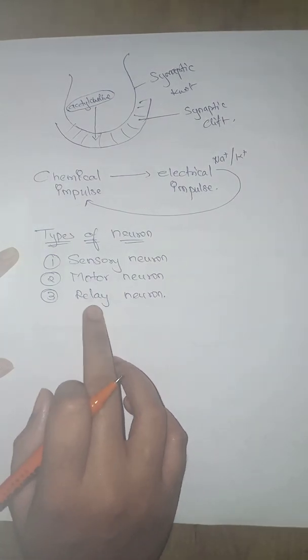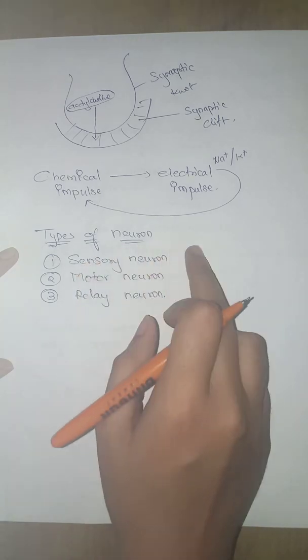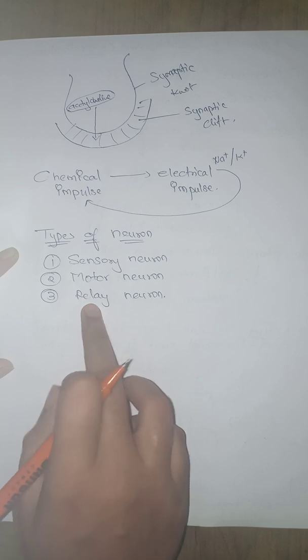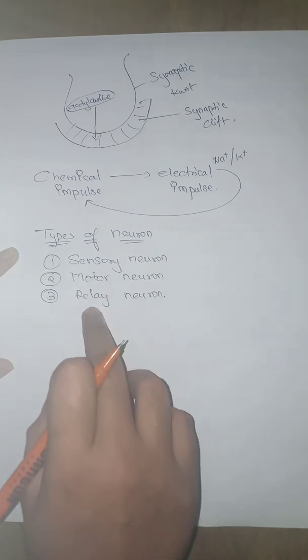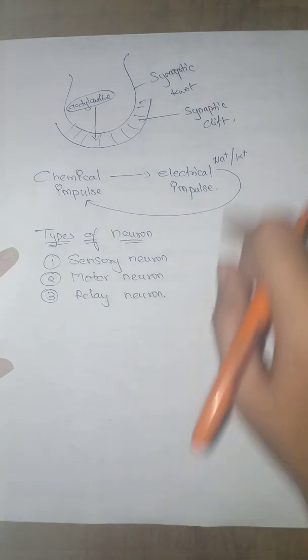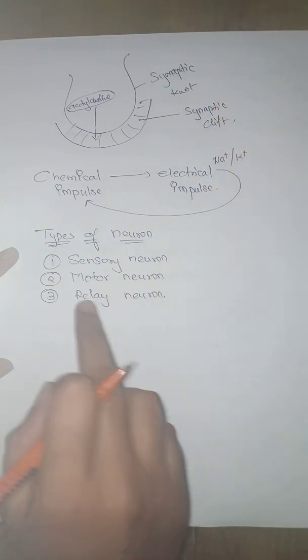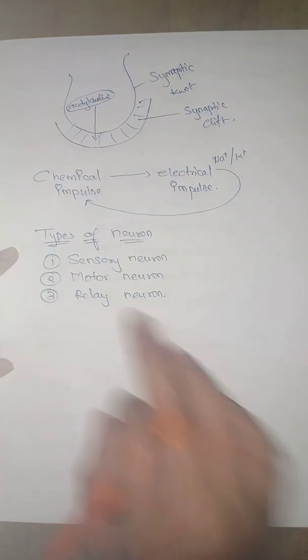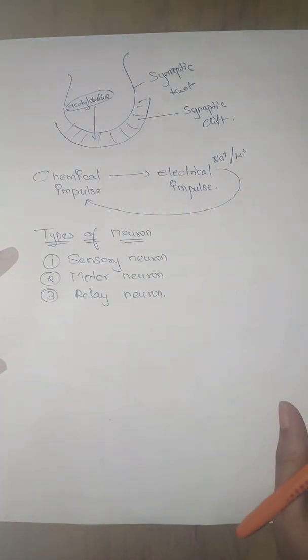Whenever the sensory neurons carry the impulse or information, it first goes to the relay. The relay sends that message to your brain, and the brain gives the message back to the relay, and the relay sends it to the motor neuron, and the motor neuron goes to another part.